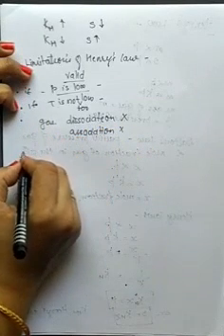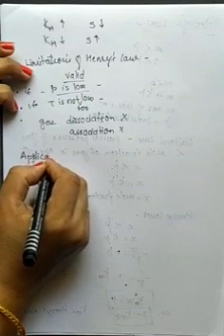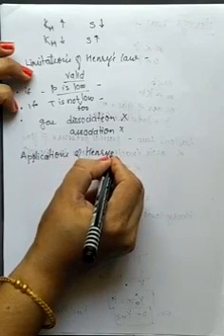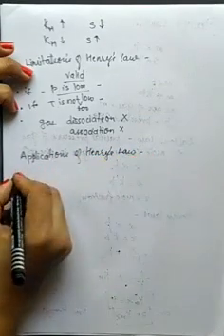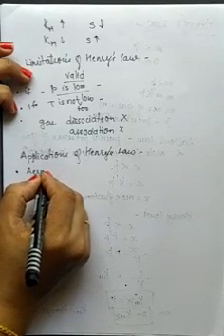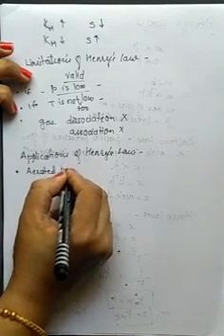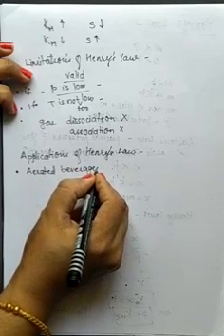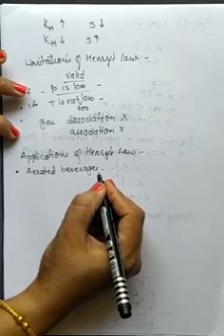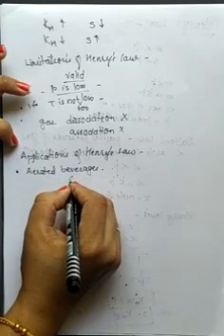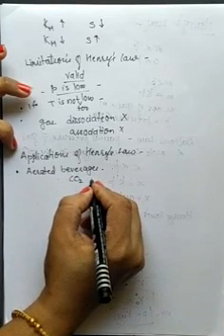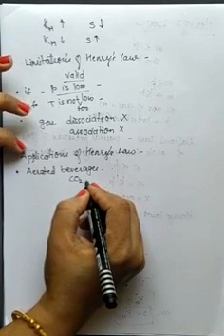Now we'll see the applications of Henry's law. It is used in the preparation of aerated beverages, like cold drinks, soft drinks and soda water. In these, carbon dioxide is dissolved at higher pressure in the liquid solvent.